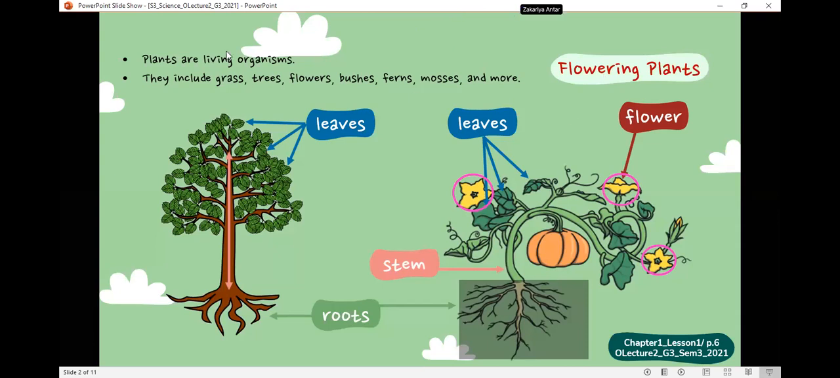What will the flowers turn into? The flowers will become what? Fruits and vegetables. So do you think the flowers in this case will turn into cucumbers, tomatoes, apples? Listen to me. Wait a second. They will turn into what?